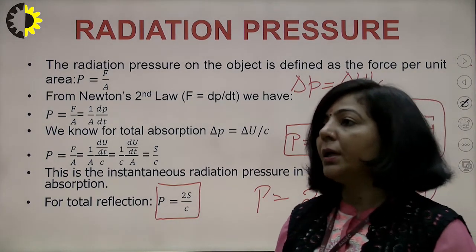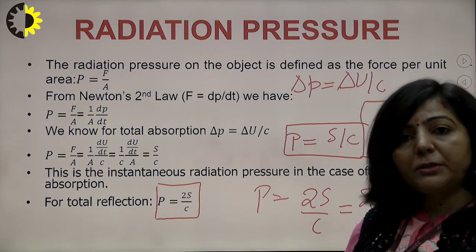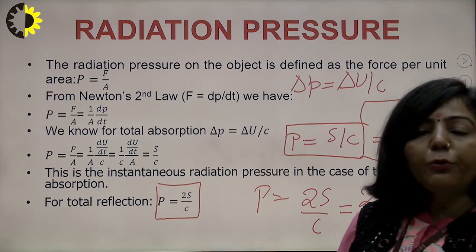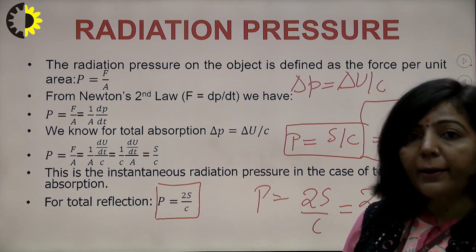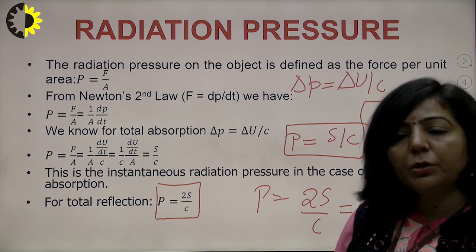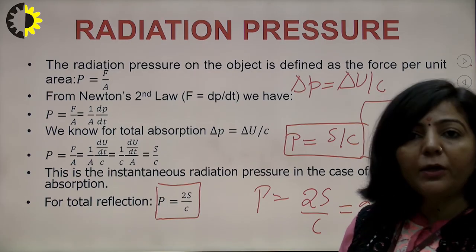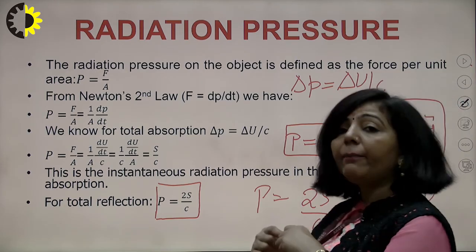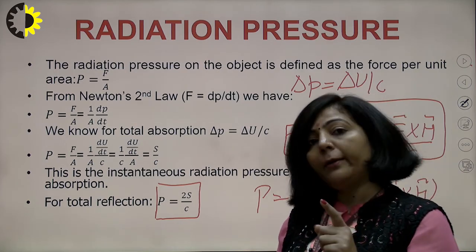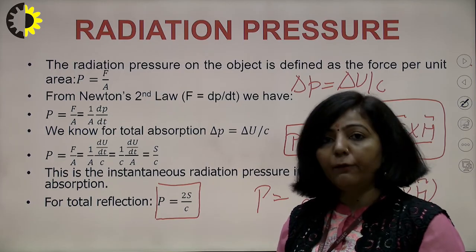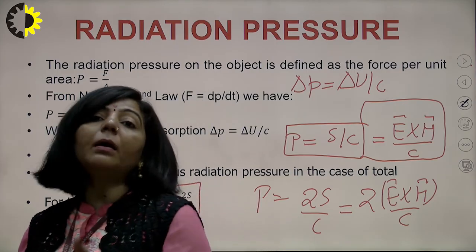The conclusion is that in case of electromagnetic radiations or electromagnetic pulses, if you want to represent the energy associated with that radiation, you will represent that energy in terms of E and H. If you want to represent the radiation pressure, you can represent that in terms of E and H. If you want to represent the momentum, you can represent it in terms of E and H. Each and every piece of information related to that electromagnetic pulse can be obtained with the help of electric field and magnetic field, right? So all the information lies within that E and H.